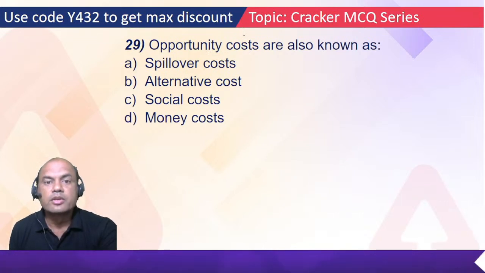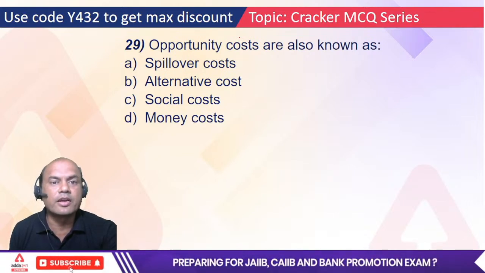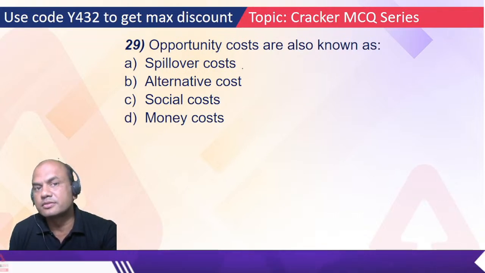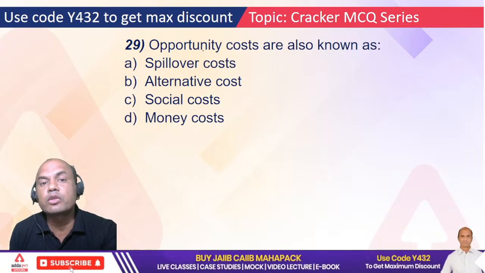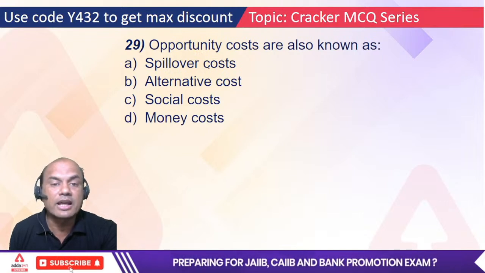So in mutual funds I will be getting 15% and in FD I will be getting 5%. If I put it in FD, then what am I losing? I am losing those 10%. That is opportunity cost. Whatever I am losing for not investing in the alternative, that is known as opportunity cost.